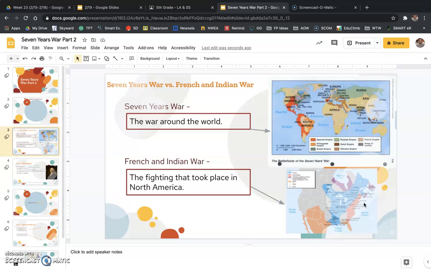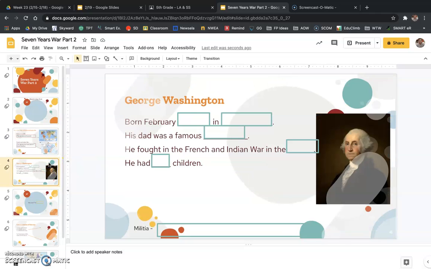All right. So that is the difference between the 7 Years' War and the French and Indian War. There's not a big difference, but there is a difference.